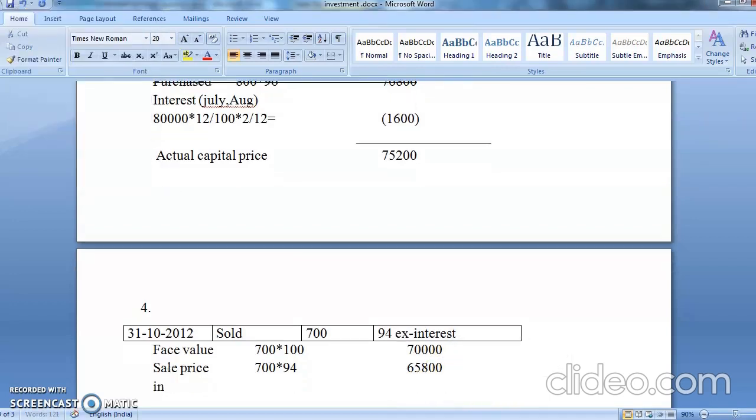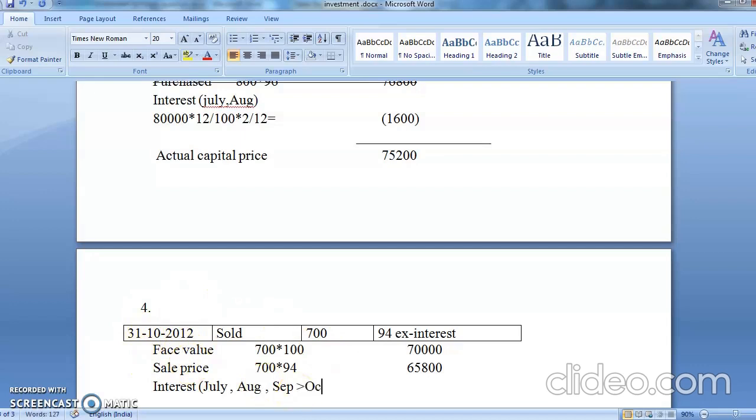After that, interest. Yes, interest calculation from when, from where will the calculation be? See, you got the last interest in the month of June. So July, August, September, October also will come. Why? Because it's on the last day of October.